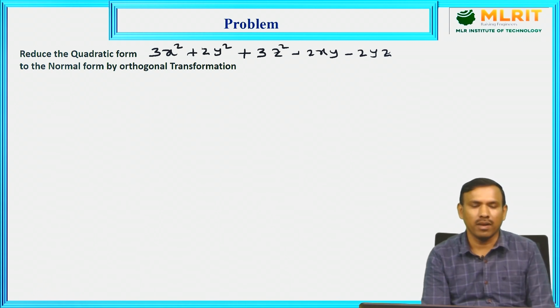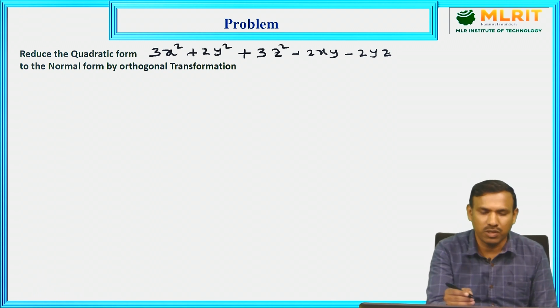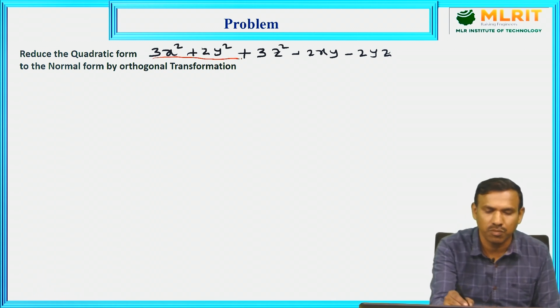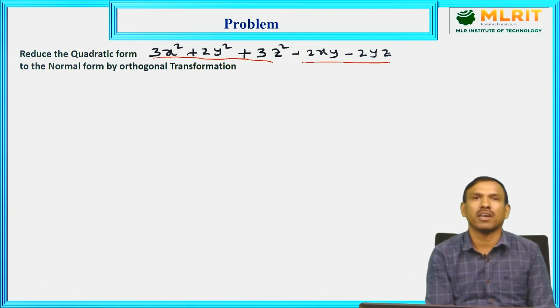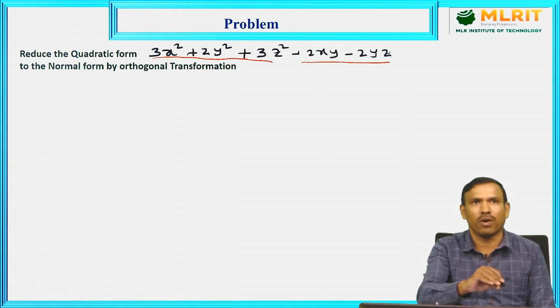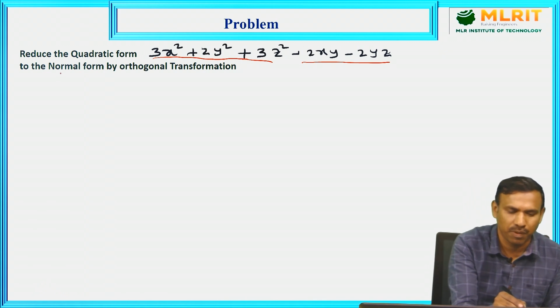So here I have given a quadratic form. How can we say it is a quadratic form? Reduce the quadratic form 3x square plus 2y square plus 3z square minus 2xy minus 2yz to the normal form by orthogonal transformation. See, it has square terms and product terms, all of the second degree, a homogeneous polynomial. So you can call it a quadratic form. Now what they are asking is to reduce the quadratic form to the normal form, which we can also call the canonical form, by orthogonal transformation.